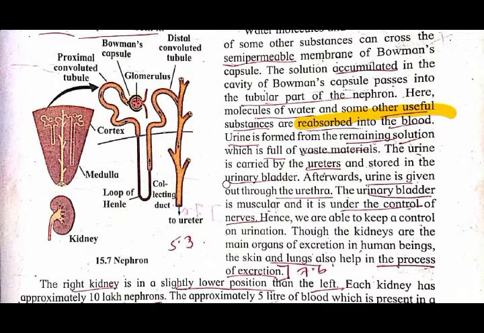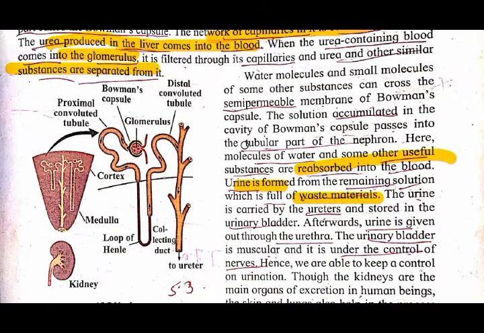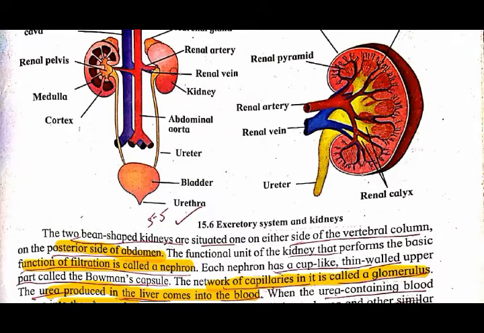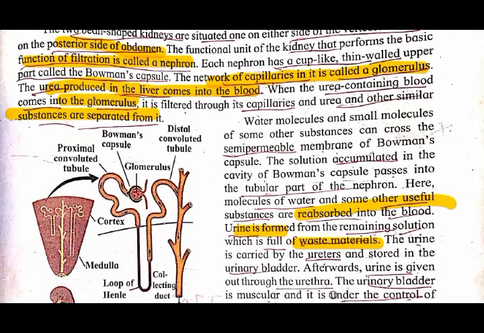Now urine is formed from the remaining solution, whatever the left amount is. Urine is formed from the left remaining solution, which is full of waste material. Means in this urine, only the waste material is present. So this urine is carried out by what? The ureters. The urine, which contains the waste material, is carried by the ureters and passes into the urethra.